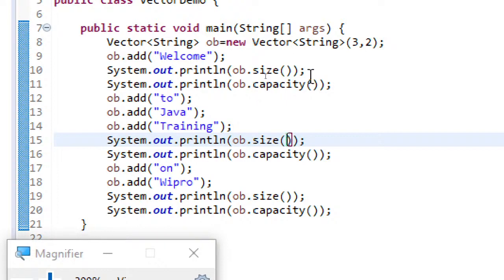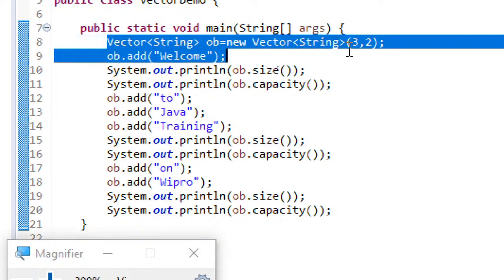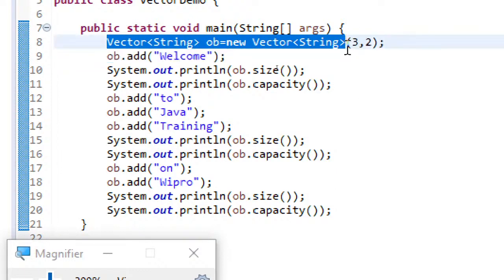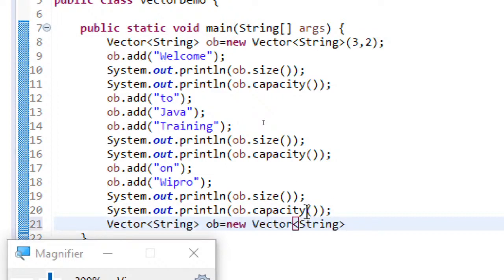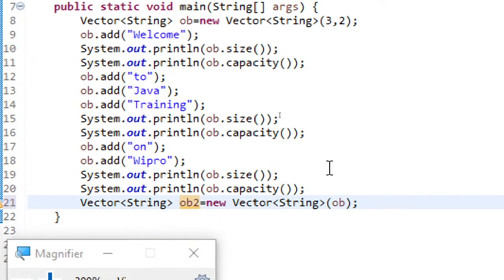And similarly here also you can have a vector with, as I have shown you, this is also the other way of creating.